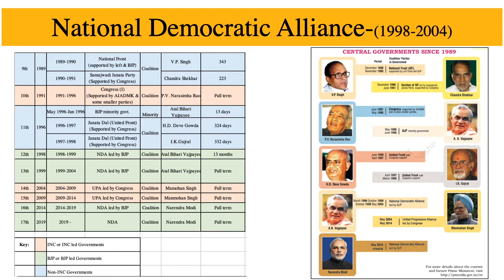We'll do the NDA and the UPA governments chronologically. In that way, it'll be easier for us to understand as well as to remember better. So we'll first do the NDA-I and II, then UPA-I and II, and finally NDA-III and IV, with a gap of 2 terms each. So we'll first do the NDA-I and II governments.